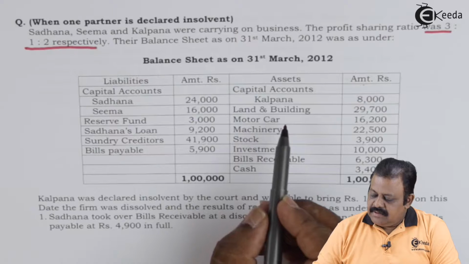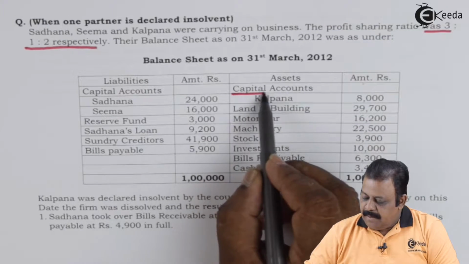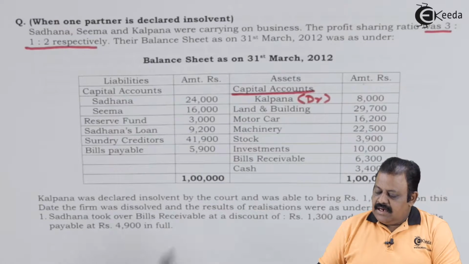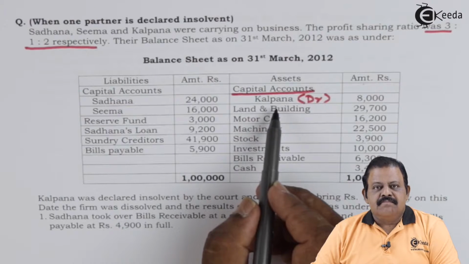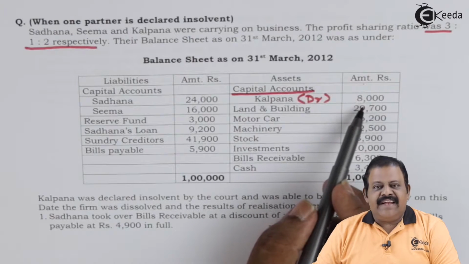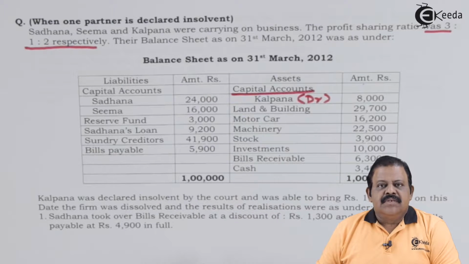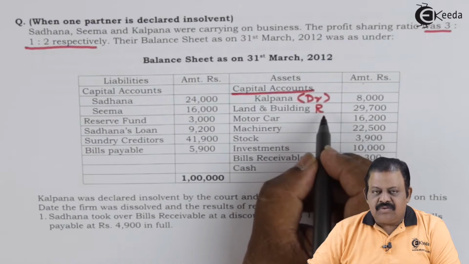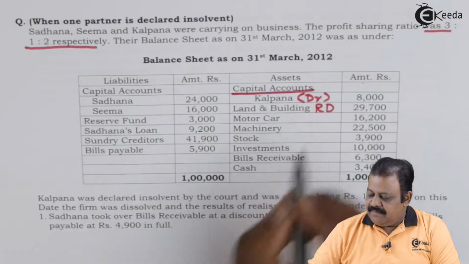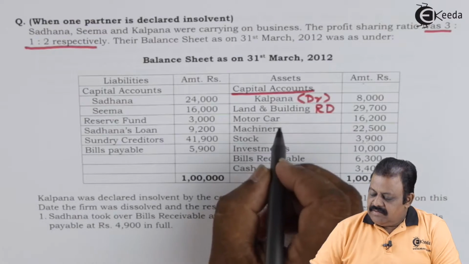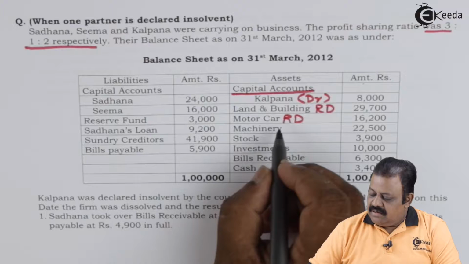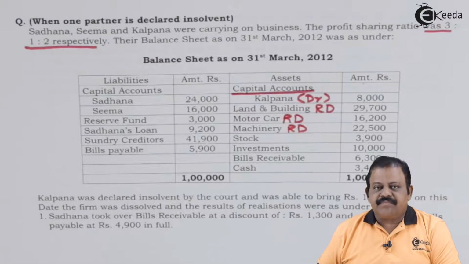Balance sheet, asset side. Capital account of Kalpana. That means here capital is having a debit balance, that is, an amount receivable from Kalpana by the partnership firm, rupees 8,000. Land and building will be transferred to the realization account debit side. Motor car will be transferred to the realization account debit side. Machinery, realization account debit side.